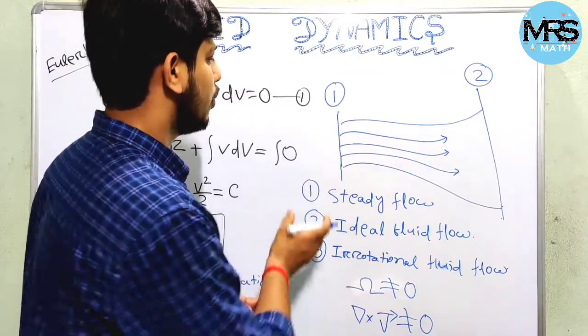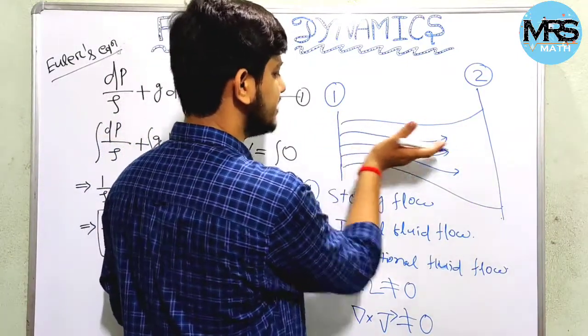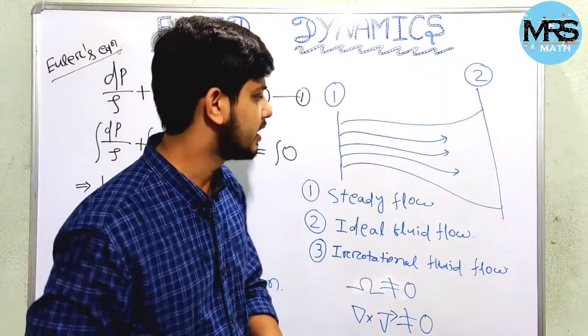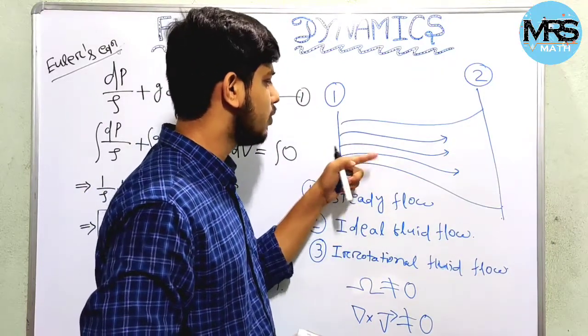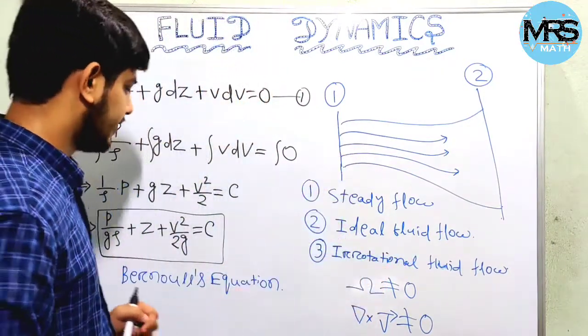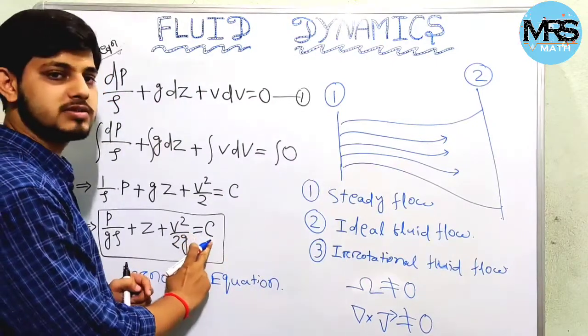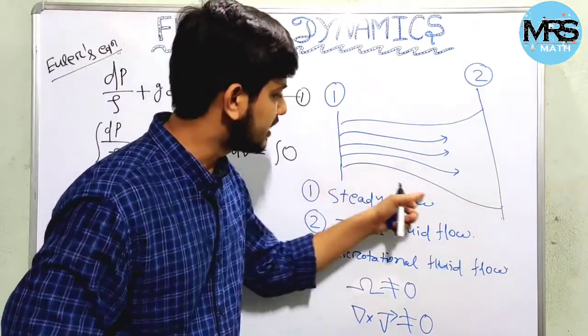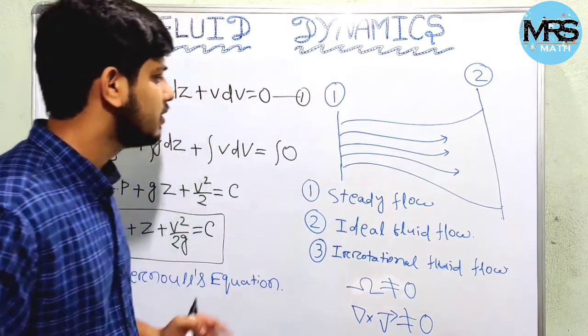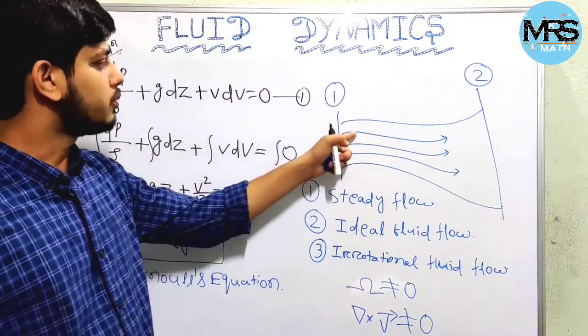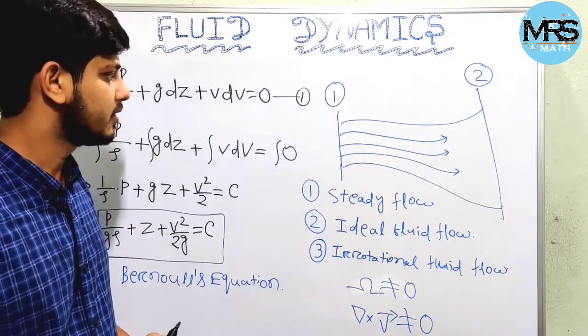What does it mean actually? It means that for each streamline flow we consider here, we will get a different value of the constant.